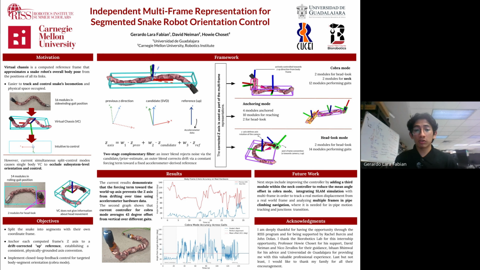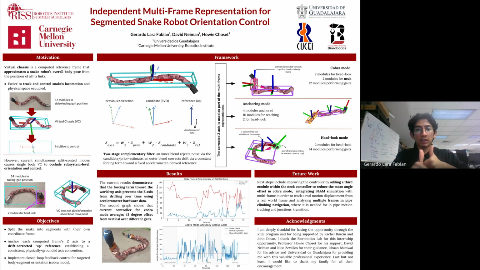So current results show that this method applied on the real snake with real accelerometer data demonstrates that with the previous chassis, our z-axis tends to flip a lot. Sometimes the z-axis is up, sometimes it's down, sometimes it's on one side. In the red line, in the first plot, we see that the angle between the z reference up and the current z-axis from the virtual chassis flips a lot. It changed a lot. So with our method, we aim to bring that to 0.